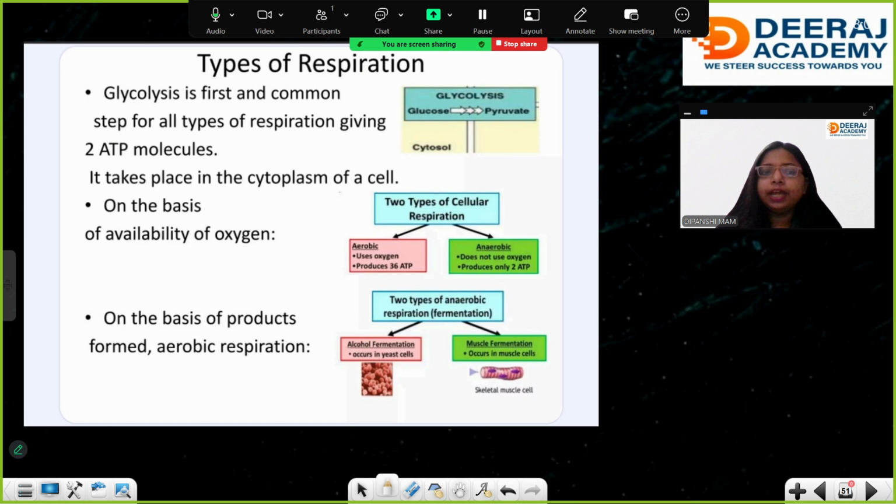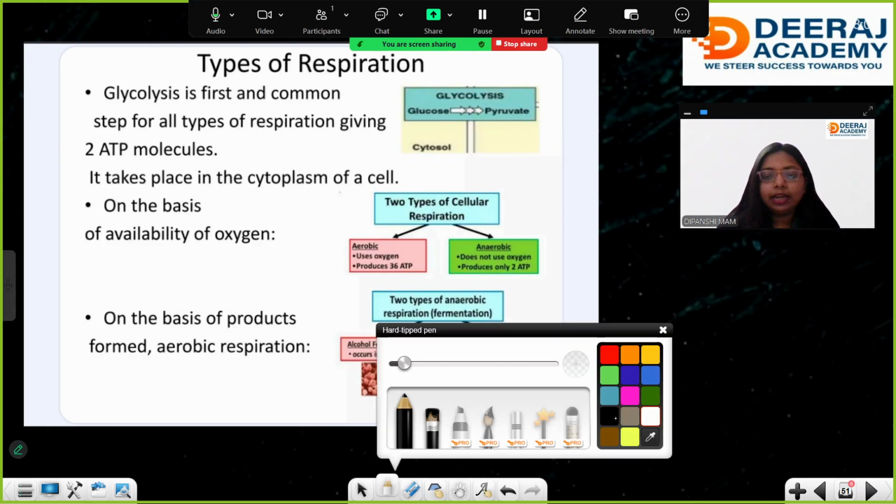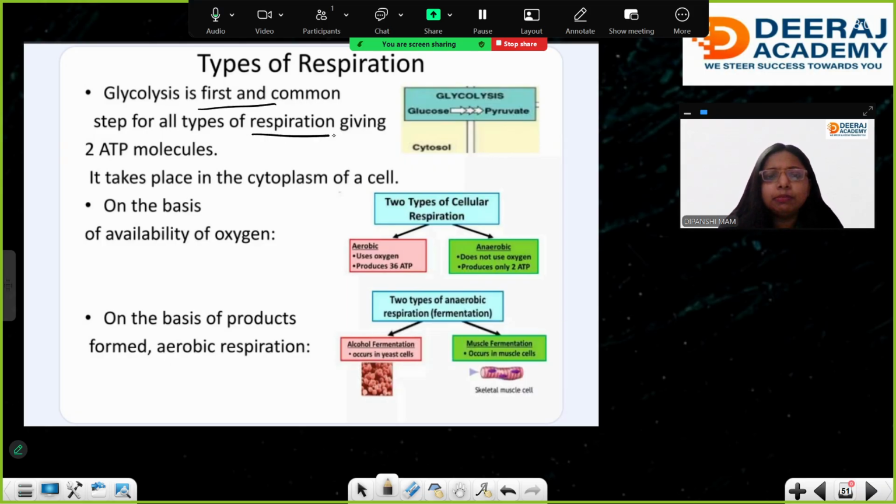Types of respiration. Glycolysis is the first step, very common, and it takes place in every organism, in our body, in bacterial bodies, in every organism. On the basis of availability of oxygen, there are two types. One is aerobic respiration, which uses oxygen. The other is anaerobic respiration, which does not use oxygen and produces only 2 ATP, as I told you.